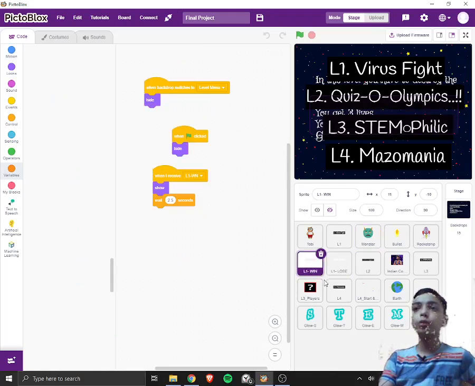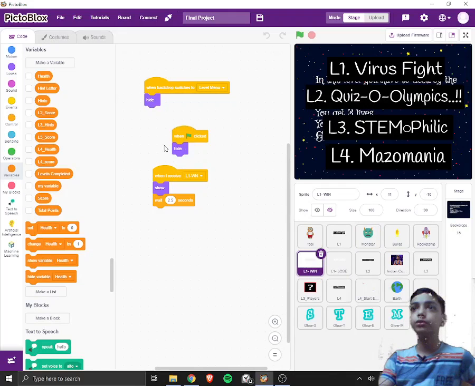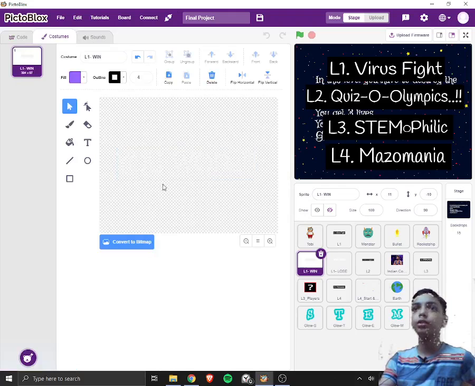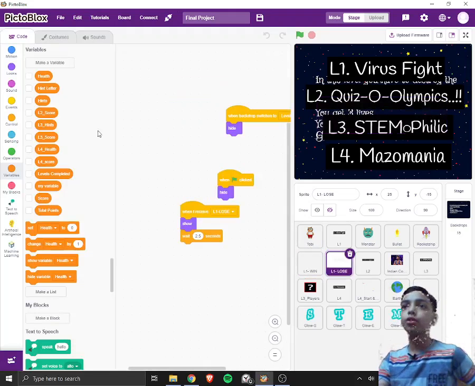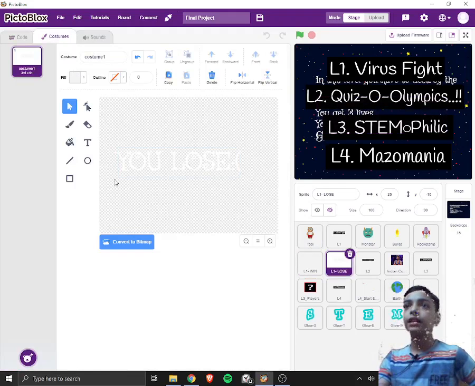I'll show what L1 win and L1 lose is used for. So when I receive L1 win, it will show this costume that was shown. Maybe it is not visible because it's white. And when it broadcasts L1 lose, it will show this one.